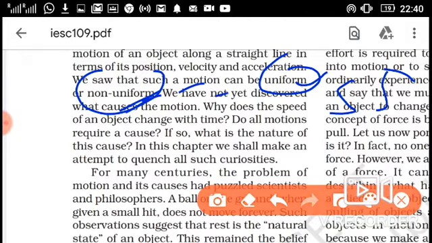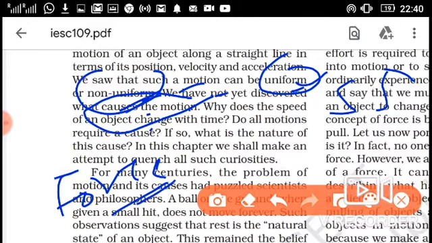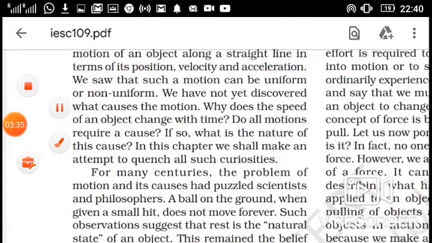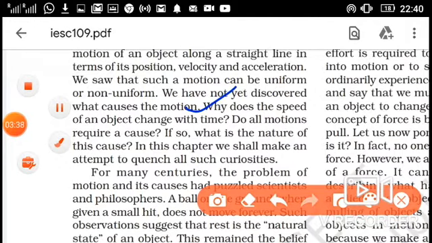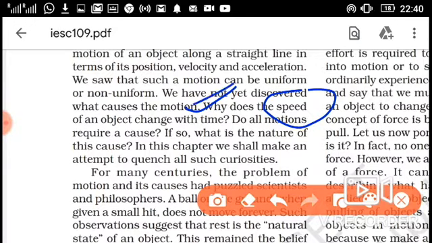We have not yet discovered what causes the motion. The factor responsible for changing the position is force. Force is the factor that causes motion. Why does the speed of an object change with time? Because we are applying force on it. If we apply the brake, the speed decreases, and if you accelerate, its speed increases. So force is responsible for accelerating things, that is, for changing their speed or velocity.